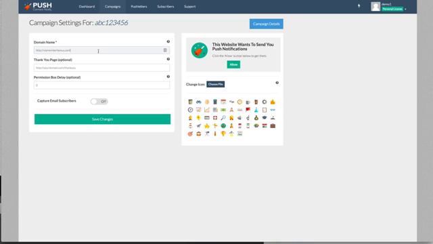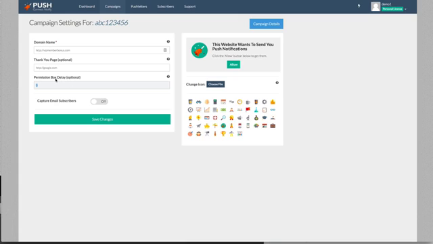And this will allow you to only use your domain name that it's set for. So if you copy this code onto any site, it won't work unless the domain name is set for this campaign. Then you can set up your optional thank you page for when they allow that push notification to happen. This is 100% optional. You don't have to use it, but if you wanted to, you can take them to whatever page you want after they allow it or capture the email address.